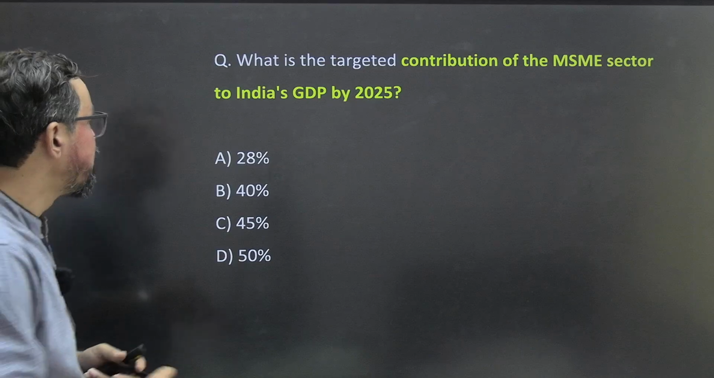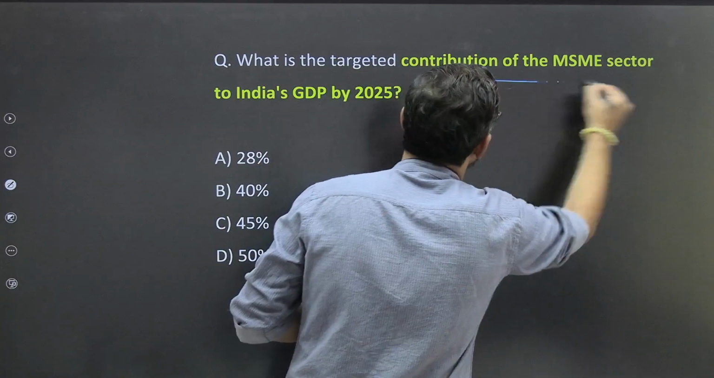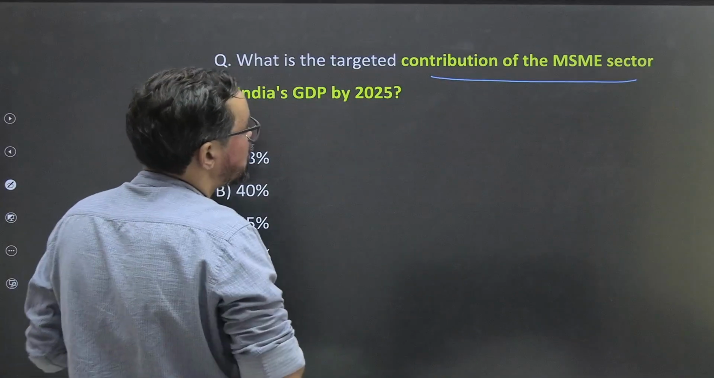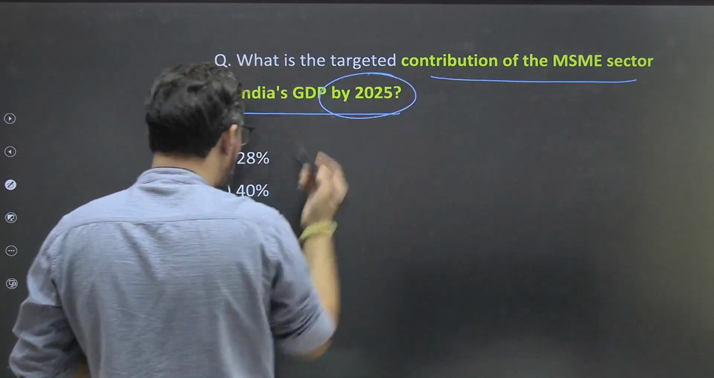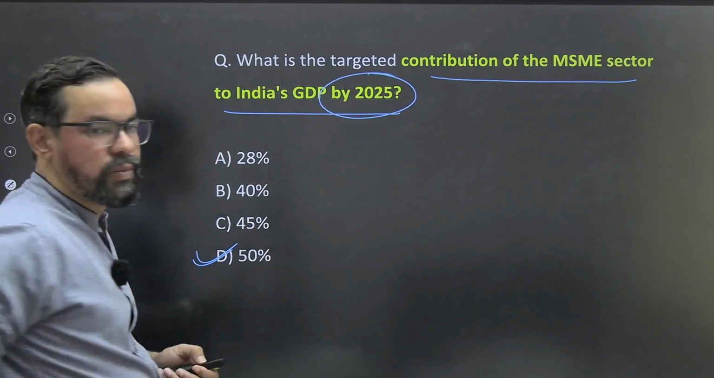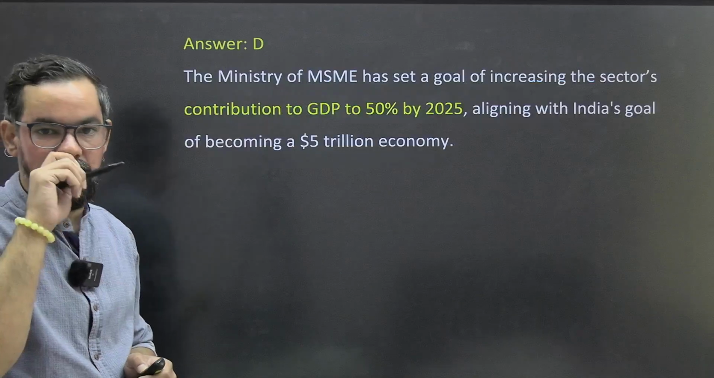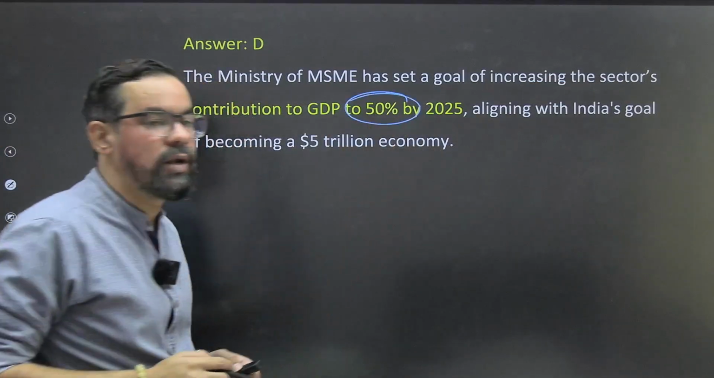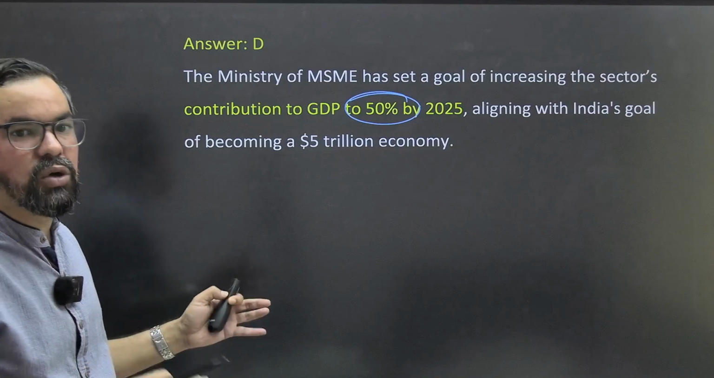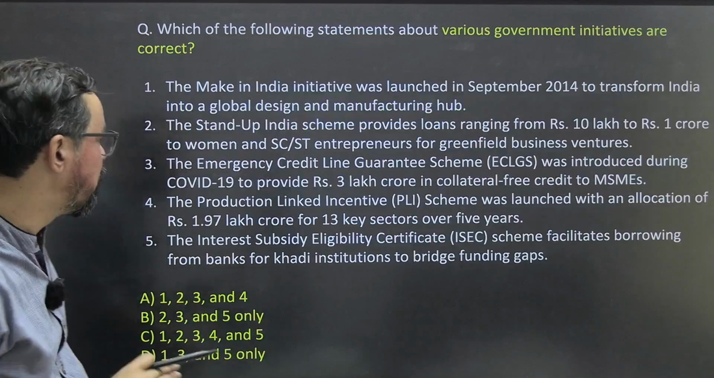चलो आगे बढ़ते हैं. What is the targeted contribution of MSME to India's GDP by 2025? So government is having a target of 50%, ठीक है. So MSME का contribution ये बढ़ के कितना करने का, 50%. ये जो 5 ट्रिलियन इकोनॉमी का टारगेट है उसमें MSMEs का contribution will be 50%, ठीक है.